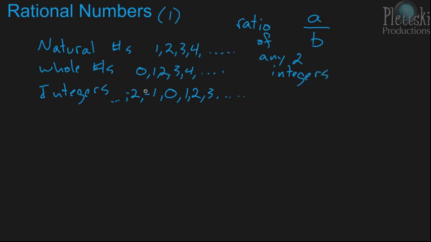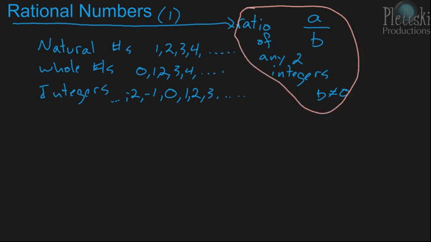And remember, integers are both your positive and negative numbers, as long as b does not equal 0, because then that would be undefined. So b cannot equal 0. So again, rational numbers are any number that can be expressed as a ratio of any two integers where b does not equal 0.